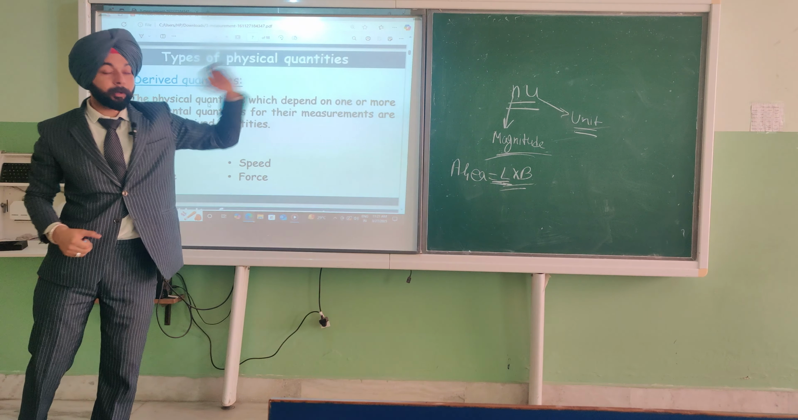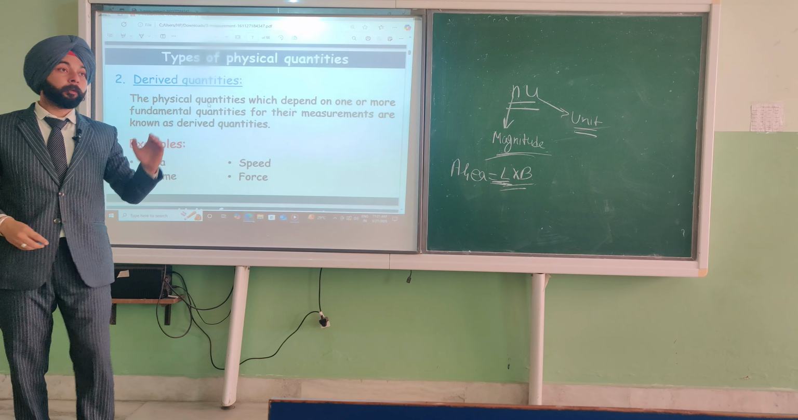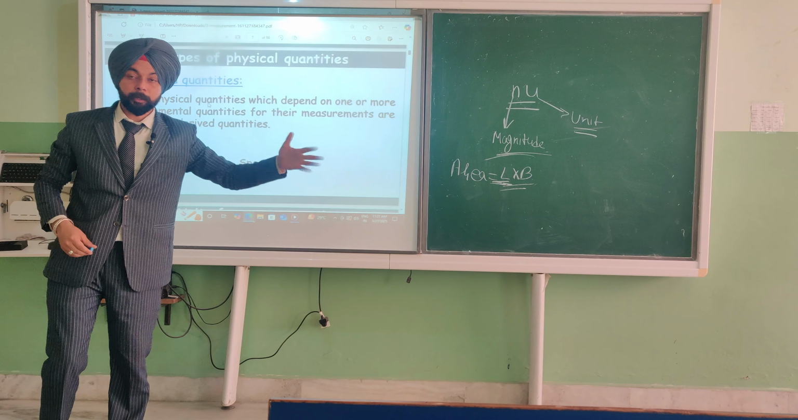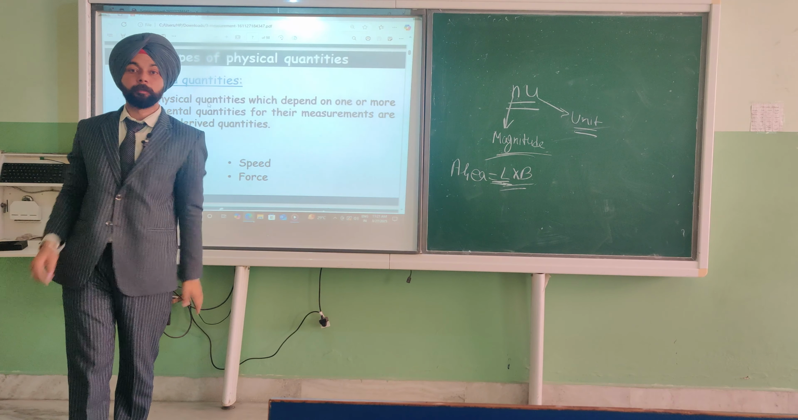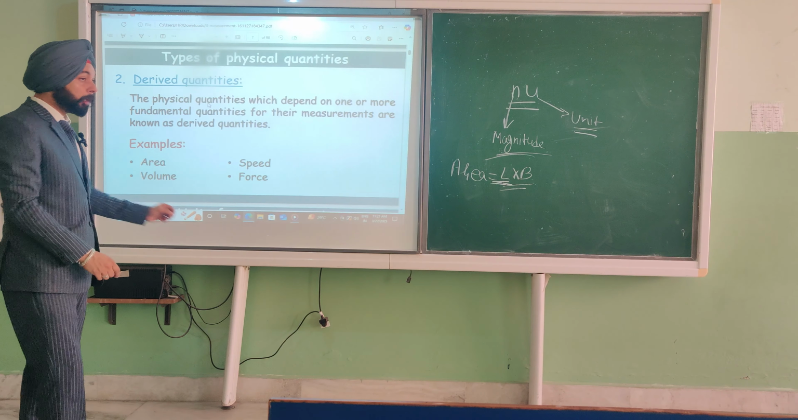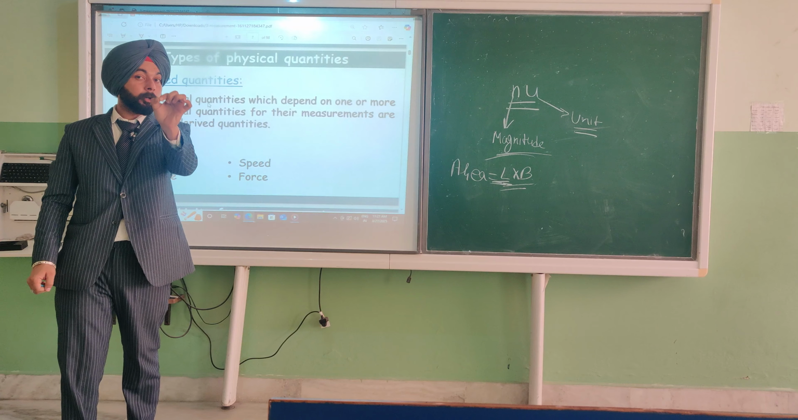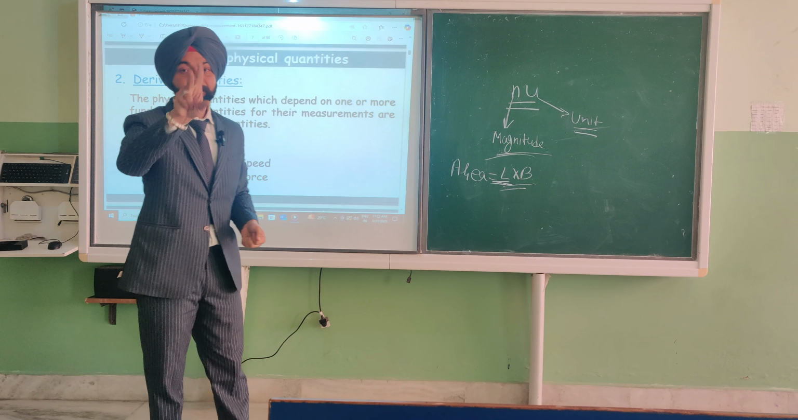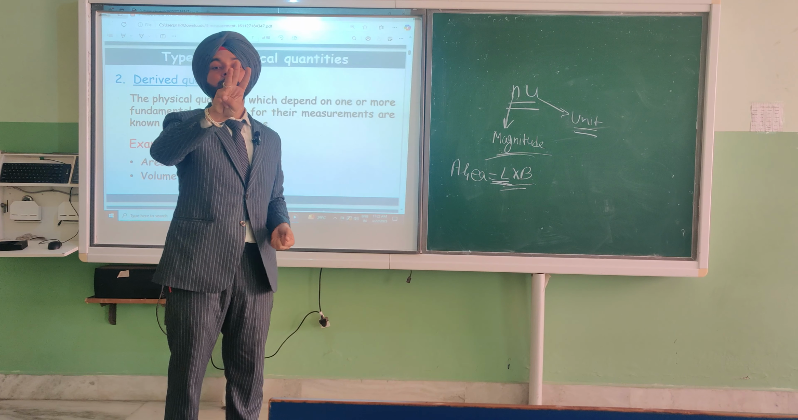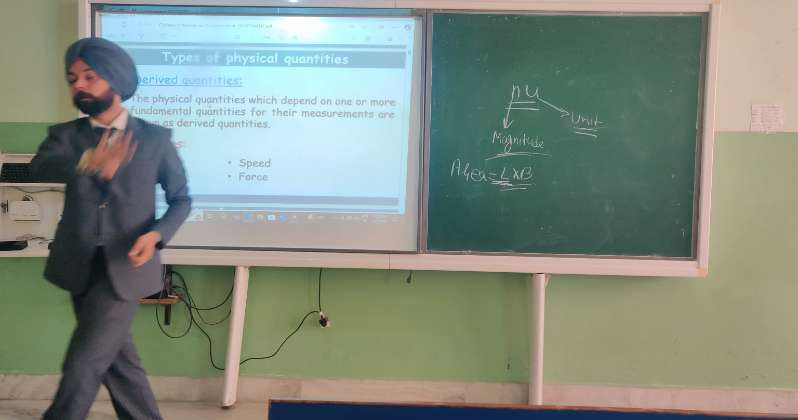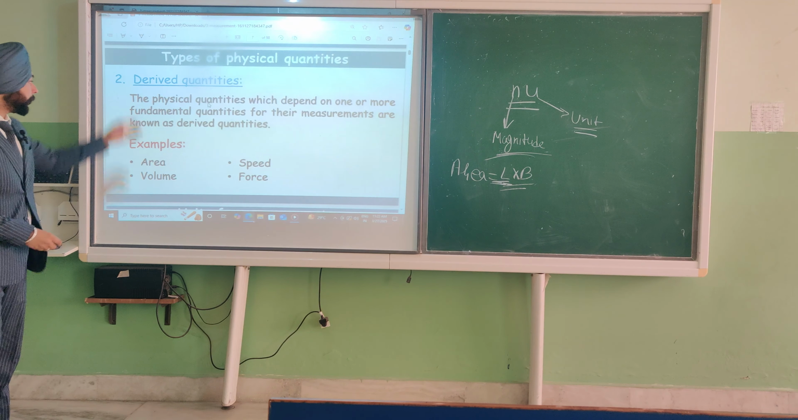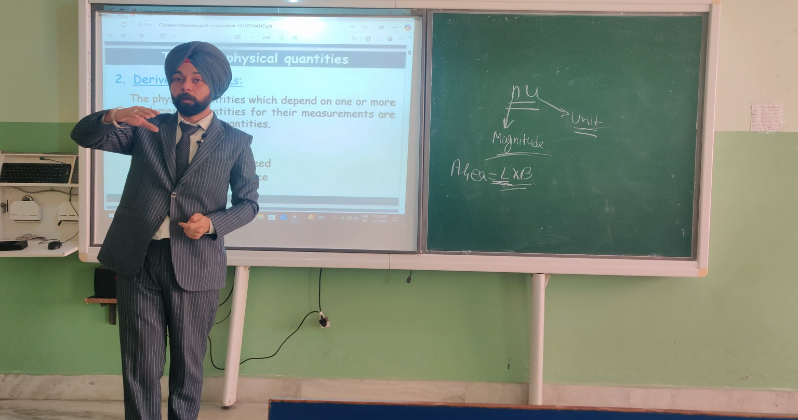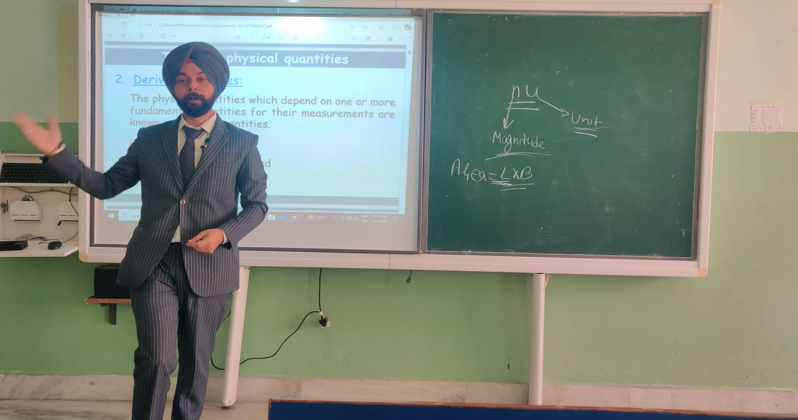Velocity is also a derived quantity, which further depends upon displacement and time. I hope you understand what a derived quantity is. In a simple way, fundamental quantities do not depend on other quantities. There are only four: mass, length, temperature, and the fourth one is time. But there are many derived quantities which depend upon the four fundamental quantities.